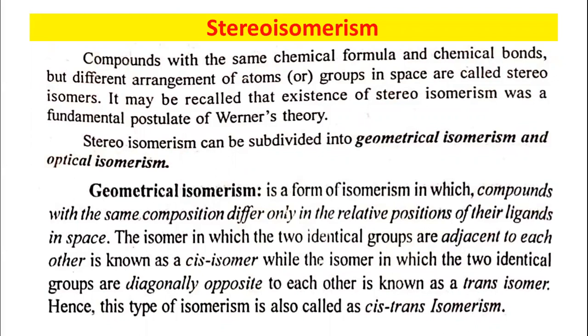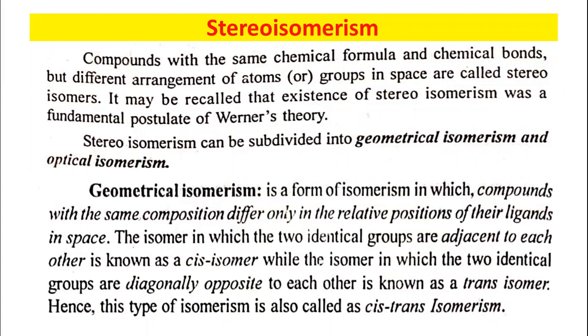The compounds which have the same chemical composition but different structures are called structural isomers. So ionization isomerism, hydrate isomerism, linkage isomerism, coordination isomerism, coordination position isomerism. Now let us see stereoisomerism.